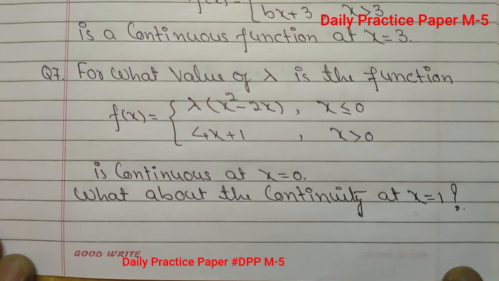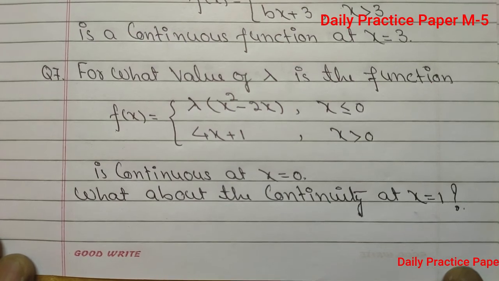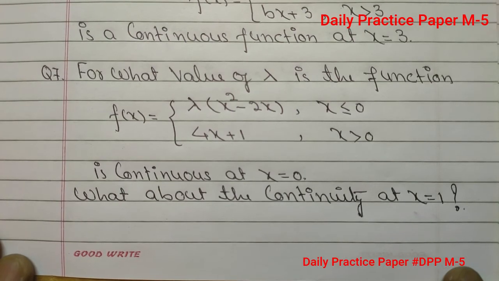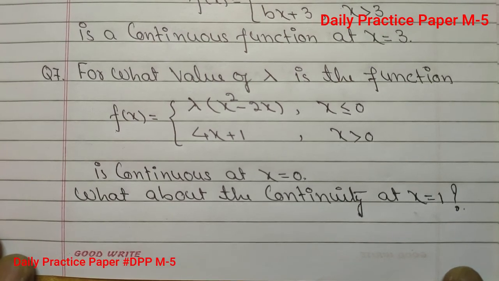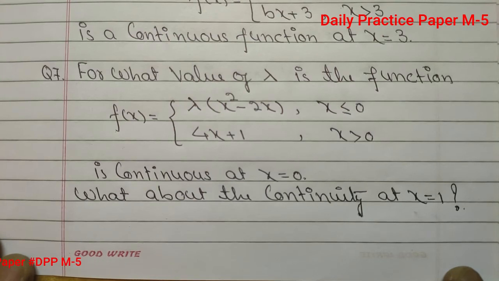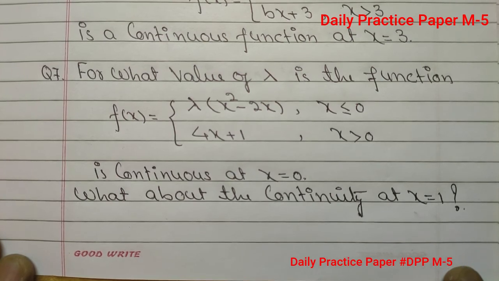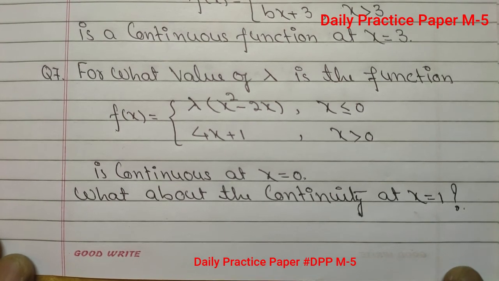We will calculate left hand limit using the second definition of f(x), that is 4x plus 1 for those values of x which are greater than 0. Greater than 0 means, 0 से बड़ी है, it means 1 से तो छोटी होगी. ठीक है, so we will take second definition of f(x), that is 4x plus 1 for left hand limit as well as right hand limit, and we will find f(x) is continuous at x is equal to 1.